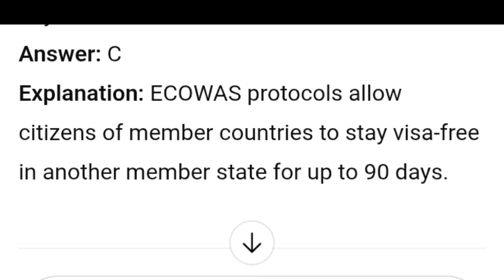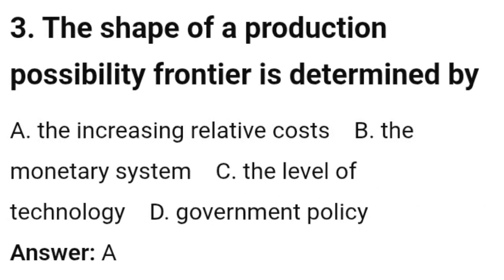2. Under the ECOWAS agreement, a Nigerian can enter and stay in Ghana without a visa for A. 30 days, B. 60 days, C. 90 days, D. 120 days. Answer C. Explanation: ECOWAS protocols allow citizens of member countries to stay visa-free in another member state for up to 90 days.